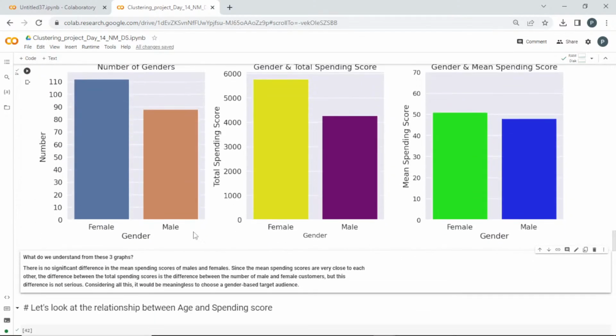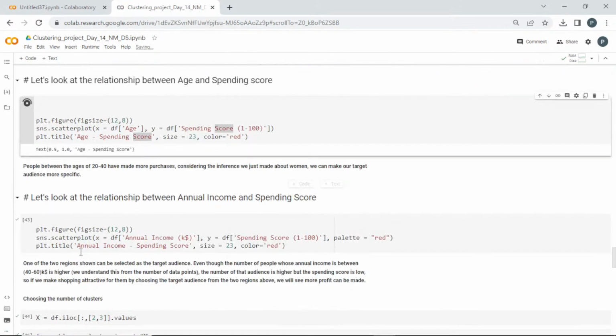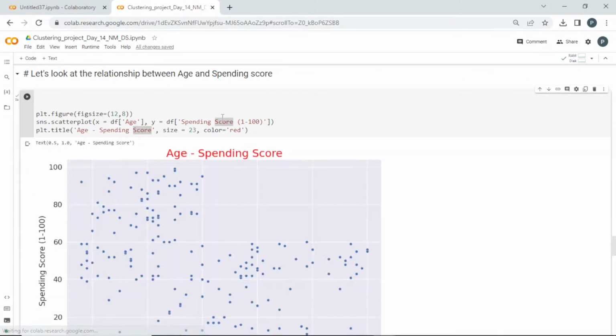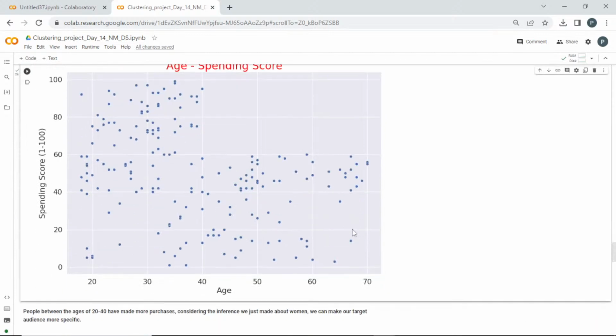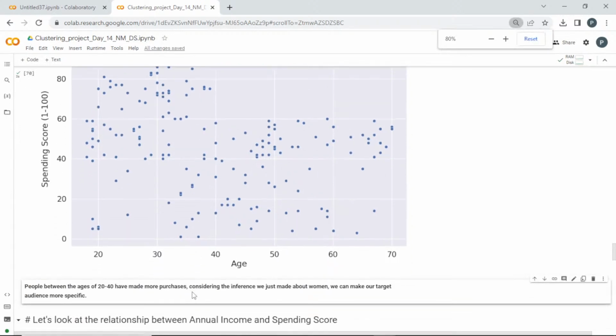Spending score and age. So I'm going to plot with age and spending score. What can you see from this, guys? What is it telling? Can you find it? Between 20 and 40, you can see many groups here. So the people aged 20 to 40 have made more purchases.